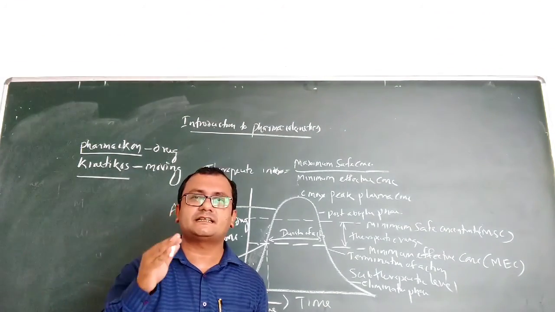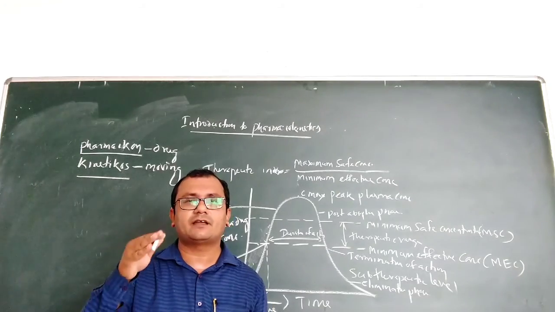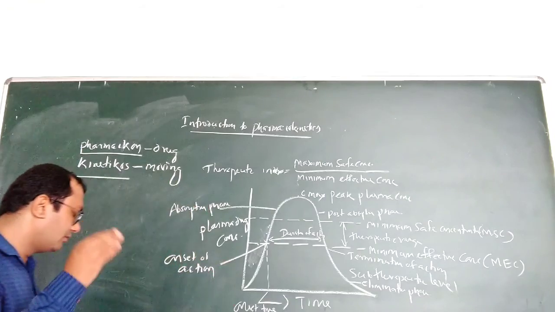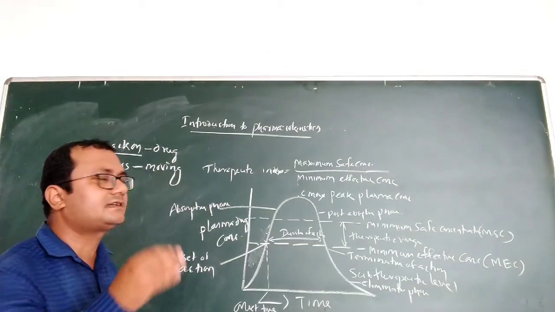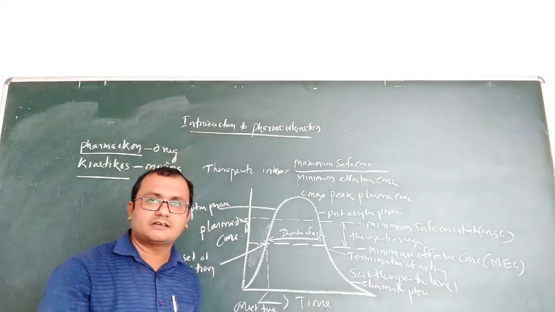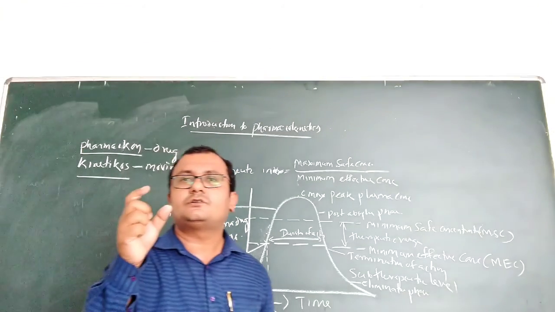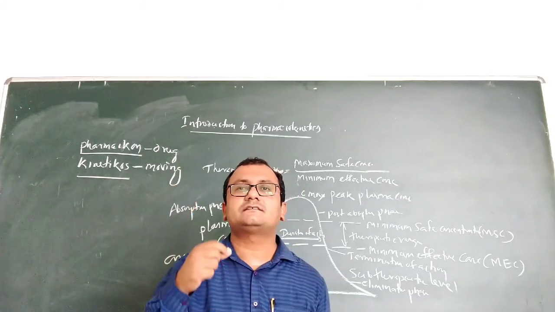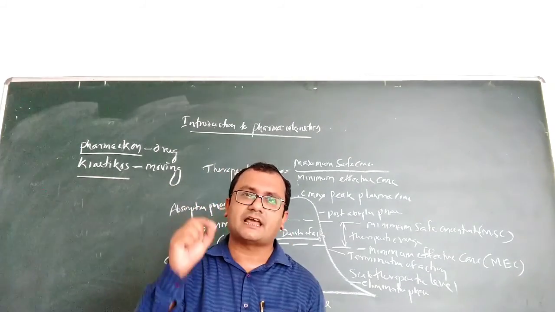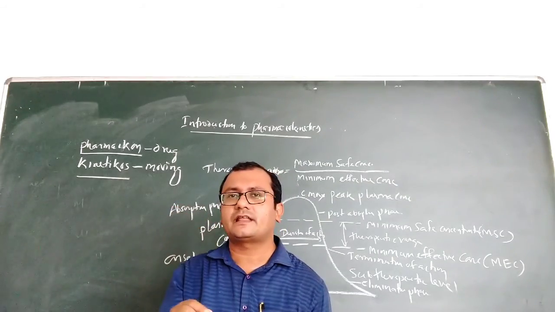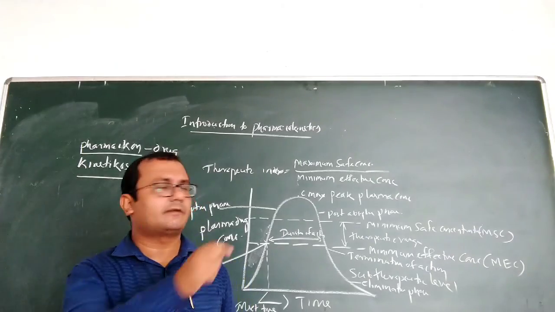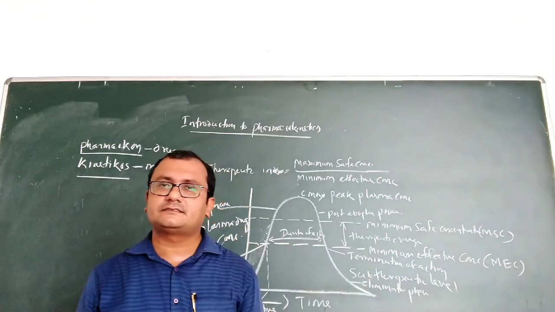What is this dosage regimen, and what is its requirement? Dosage regimen is the frequency of administration of drugs, which is generally calculated from pharmacokinetic parameters. How much time you have to take, how many times you have to take, how long you can take, can be determined from pharmacokinetics.